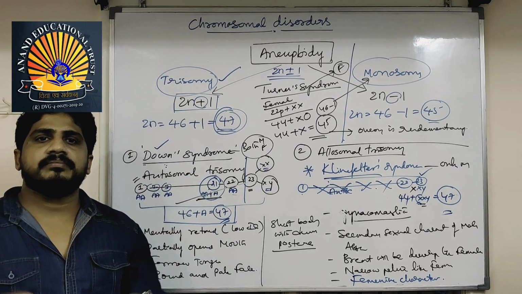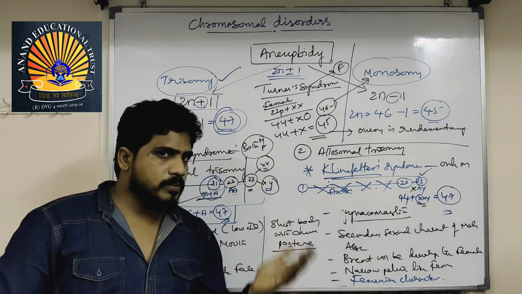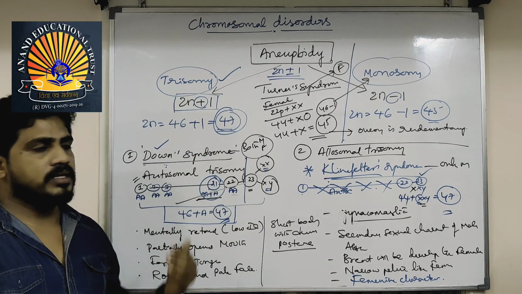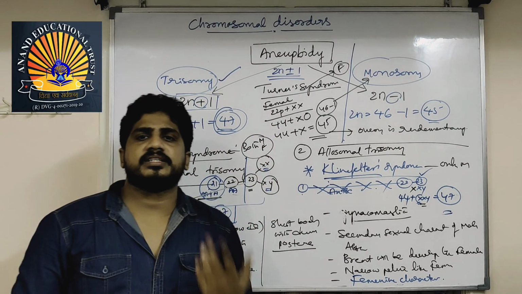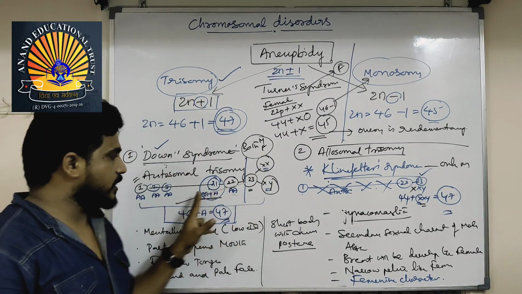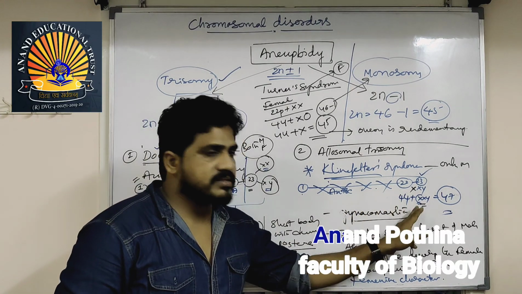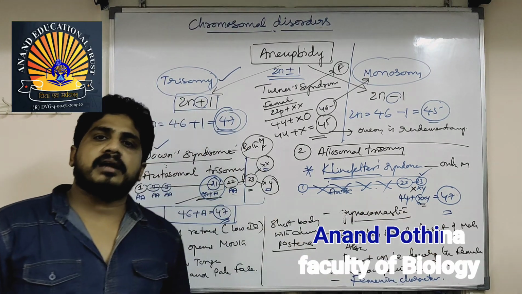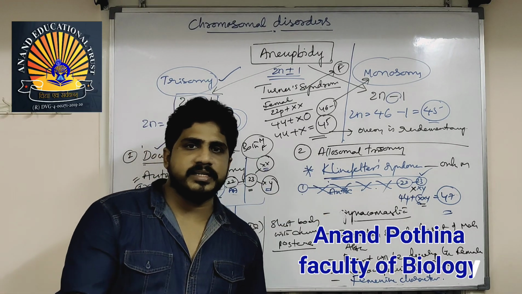We just make a chart. In the first column, what type of disease? Second column, whether it is autosomal or allosomal. Autosomal means you get the number. Third column, what is the chromosomal pattern? It is 2n plus 1 or 2n minus 1. And give that number, that is 45 or 47, in pattern. Pattern means here 22A. Here 44 plus XXY. This is the pattern. And the final column, you just write the disease name and symptoms so that you can easily revise it.